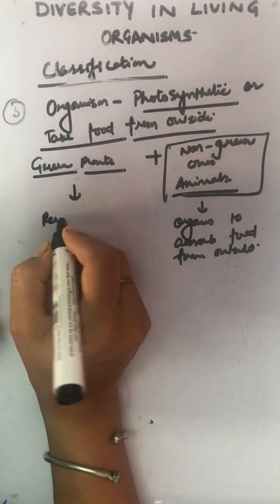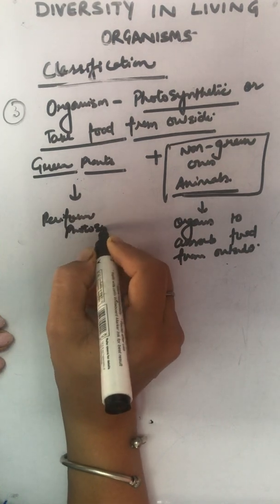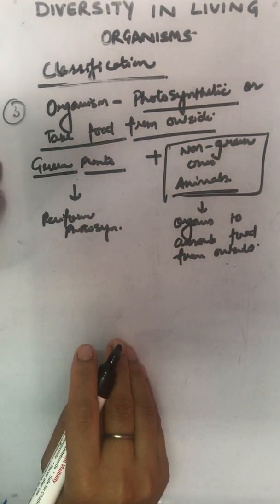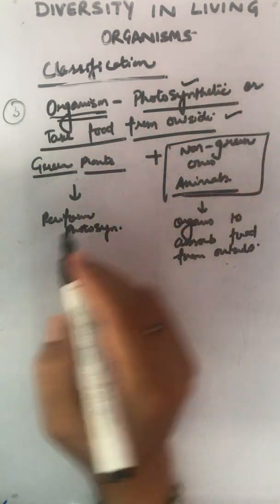Green plants will perform photosynthesis. Clear? Third category will automatically divide the organisms into these two classes.